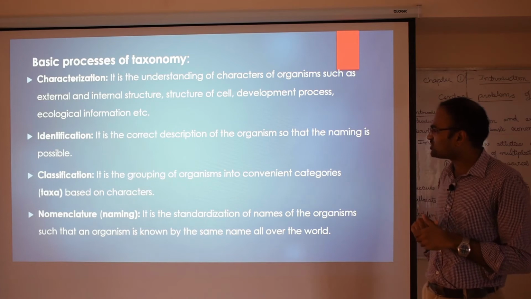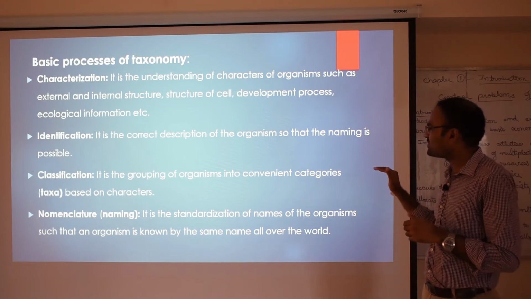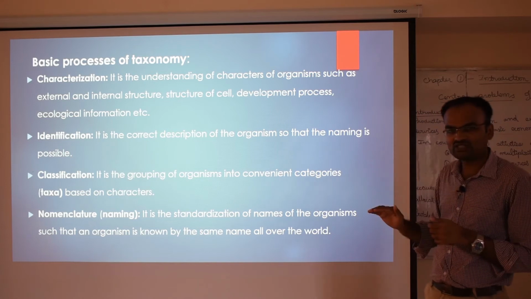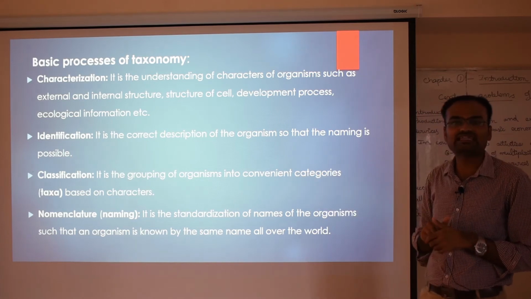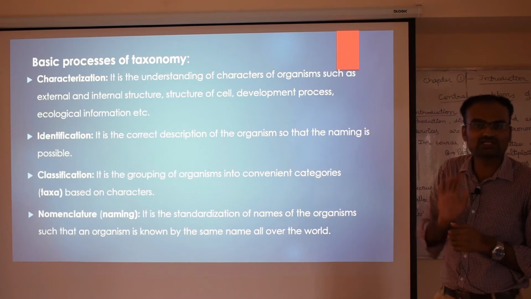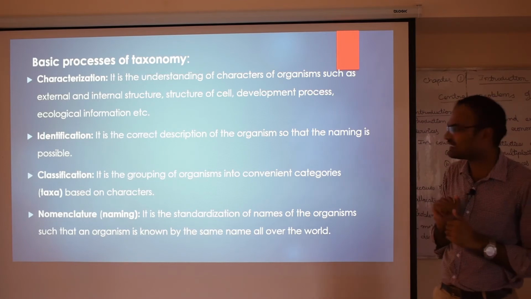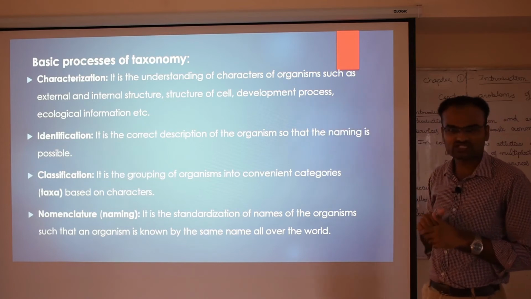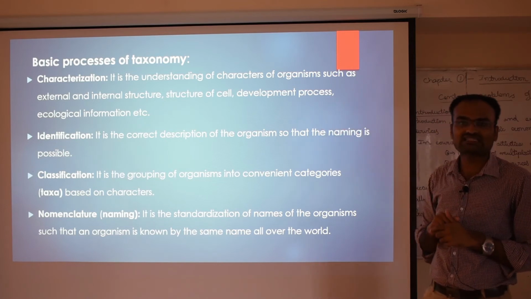So classification is the grouping of organisms into convenient categories. Category is an English term. In biology, we call it a taxa, T-A-X-A. Taxa is a biological term that simply means a category based on the characters we have studied in the first step. That is called classification.